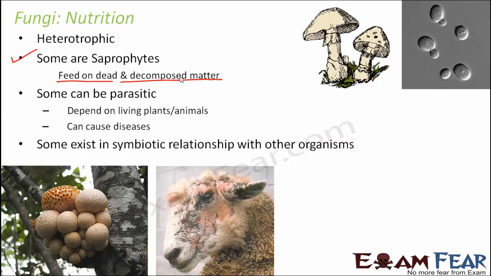However, some of them can be parasitic as well. That is, they might depend on other living plants or animals and can even cause disease in them. Some examples are given in this picture. Here you see this animal is suffering from a fungal disease. Similarly, in this case, the plant has developed a fungal disease. So it is capable of causing diseases in plants and animals. And how does it cause diseases? By living inside the body of that plant or animal.